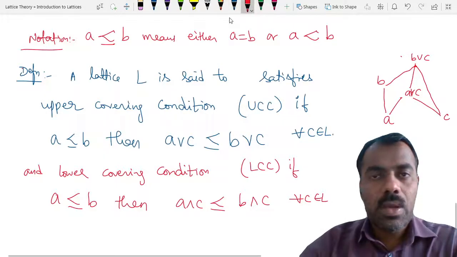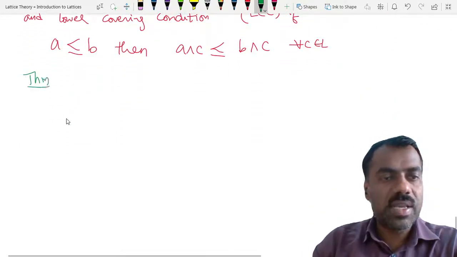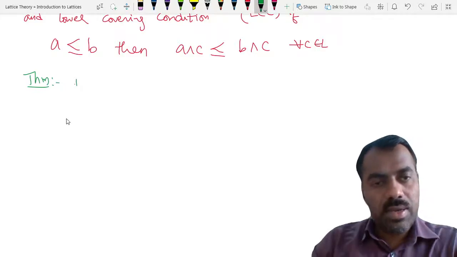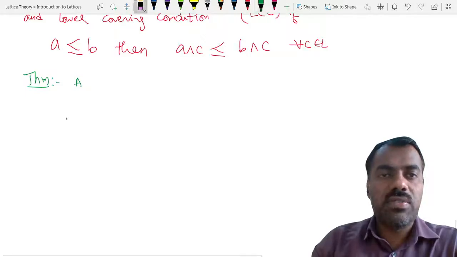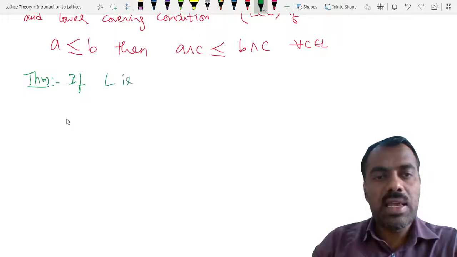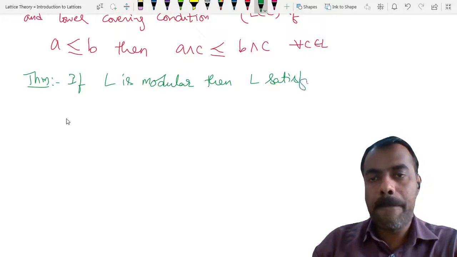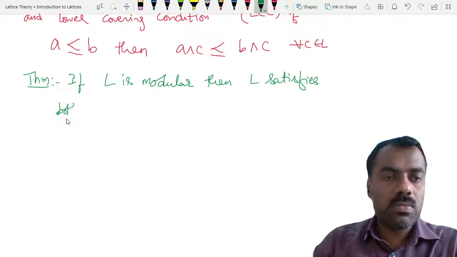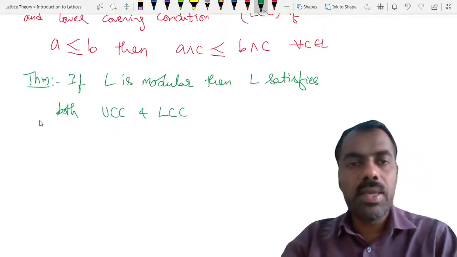Now, if our lattice is a modular lattice, then that lattice satisfies both the conditions. That means if L is modular, then L satisfies both UCC and LCC.